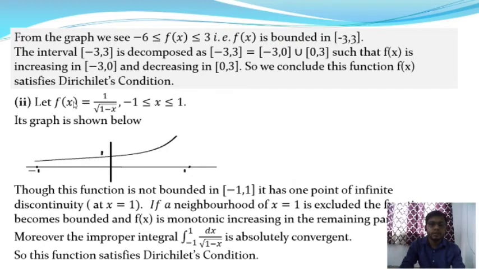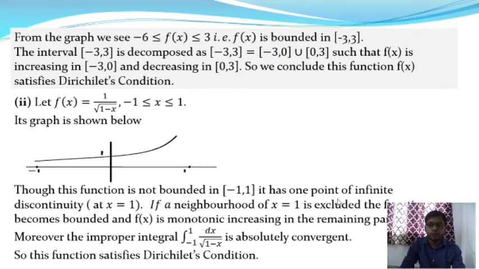So here is the example: f(x) is equal to 1 by root over 1 minus x in the interval minus 1 to plus 1. So its graph is shown below. This is the graph of the function f(x) is equal to 1 by root over 1 minus x. But at the point x is equal to 1, this function is undefined. So this function is not bounded in the interval minus 1 to plus 1.